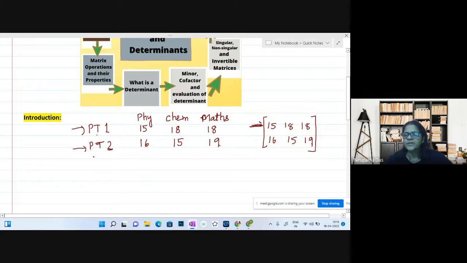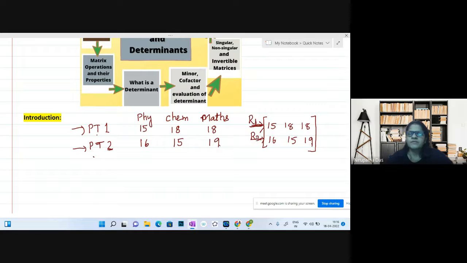So this row represents periodic test marks in physics, chemistry, and mathematics. Okay, the second row represents what? This is a row. Horizontal lines are rows. Here you see, this I can say is the first row R1, and the second row R2. The second row represents the marks scored by that particular student in periodic test 2 in physics, chemistry,